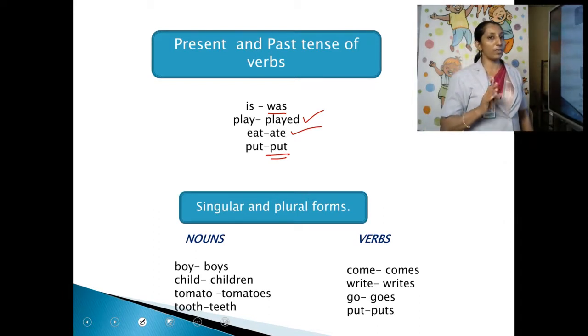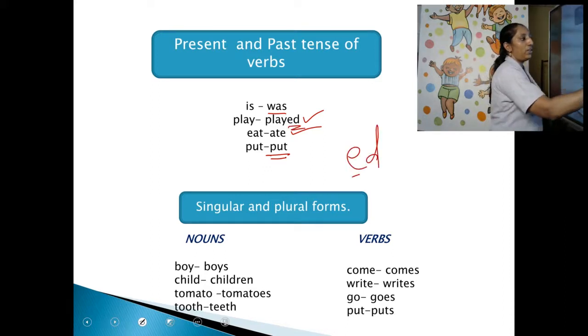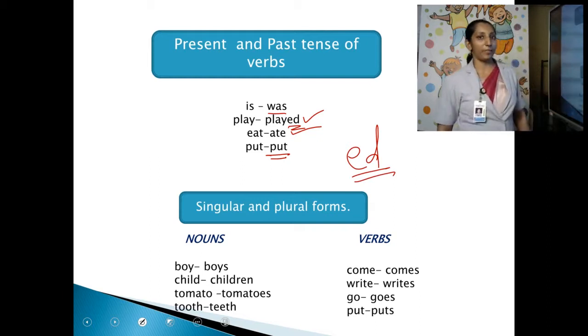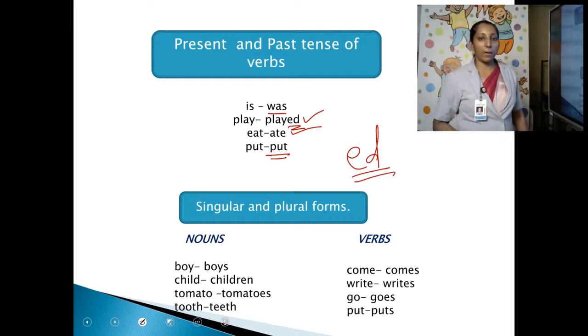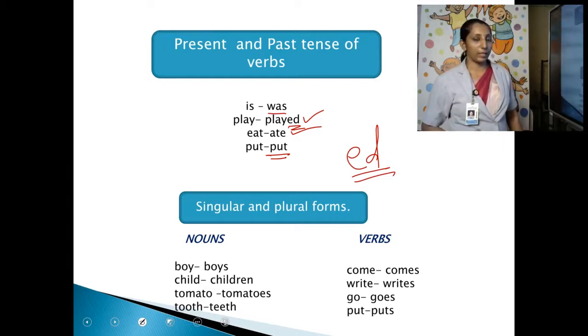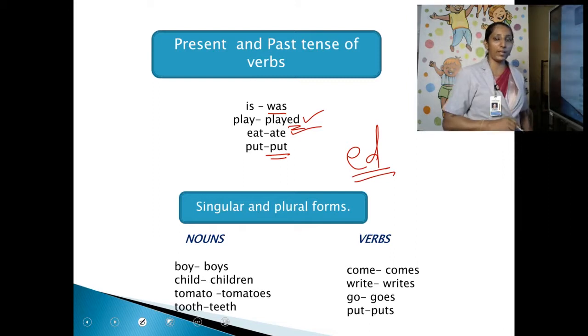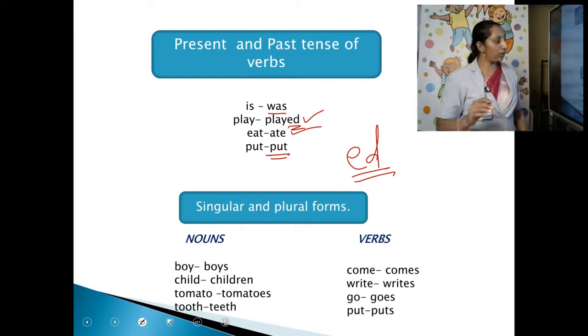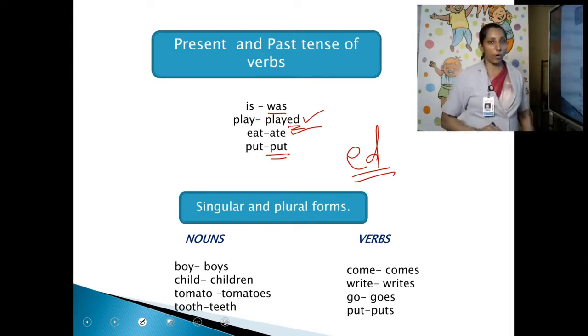Clear? So, all the verbs cannot form their past tense by adding ed. That's a very important thing I would like to say. Here put, was, ate are all past tense but there is no ed. So, when such words come in a sentence, you should be able to identify them as verbs. Then, verbs have singular and plural forms.